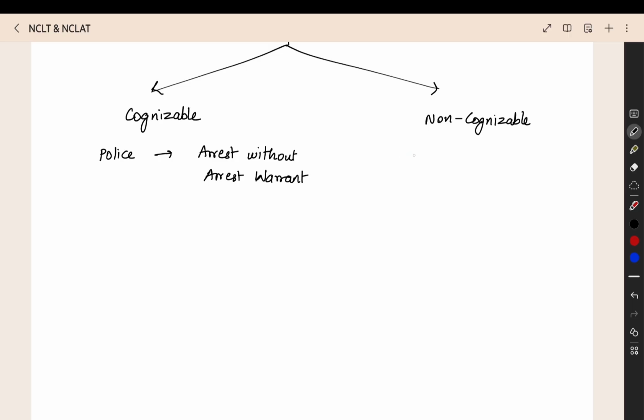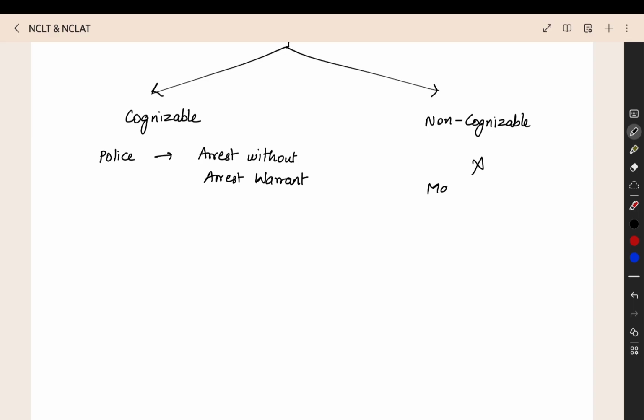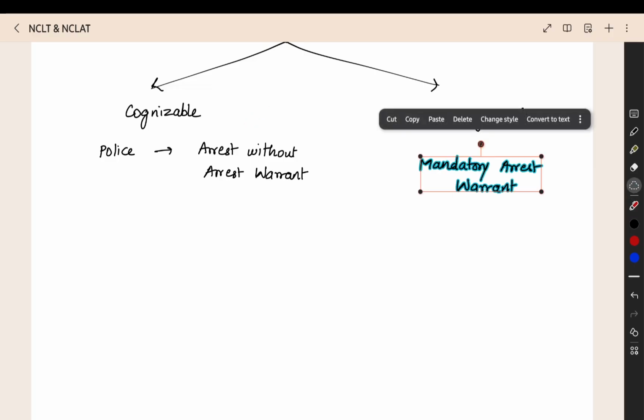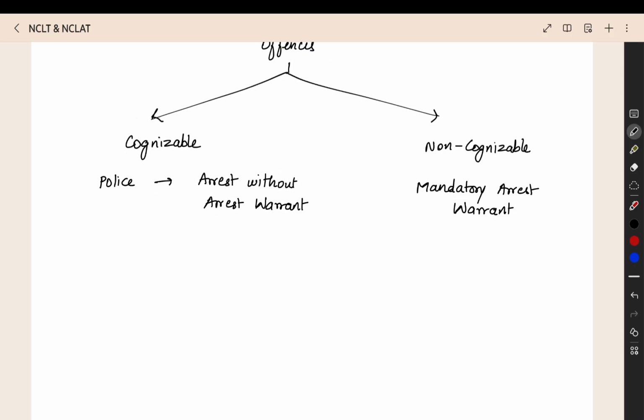What is a non-cognizable offence? This is not allowed. Police cannot arrest without the arrest warrant. Mandatorily an arrest warrant is needed. So that is the meaning of a non-cognizable offence. So here, cognizable means they can do the arrest without the arrest warrant. Non-cognizable means they need the arrest warrant. After that only they can do the arrest. Now this is from the police point of view.